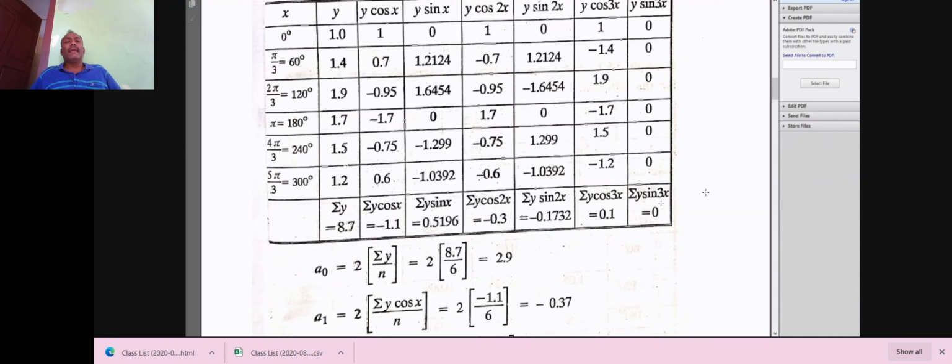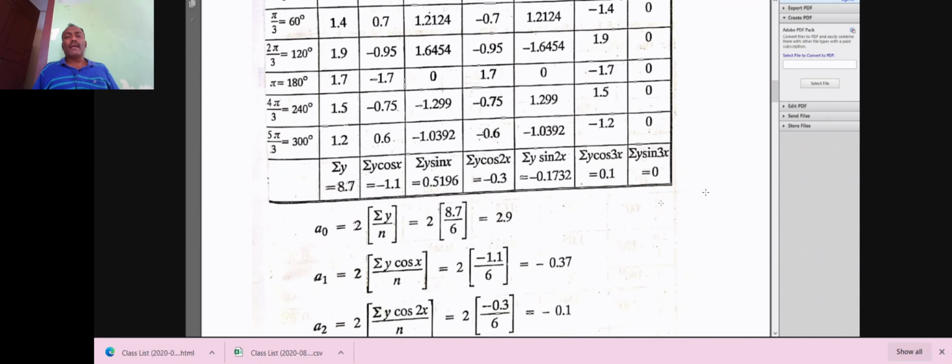When n equal to 3 here, sin 0 is 0, sin pi by 3, that is sin pi, equal to 0. Sin 2 pi is 0, sin 3 pi is 0, sin 4 pi is 0, where the 3 cancelled, and sin 5 pi is 0. Therefore, in the last column, everything is 0. Therefore, summation of y sin 3x is equal to 0.